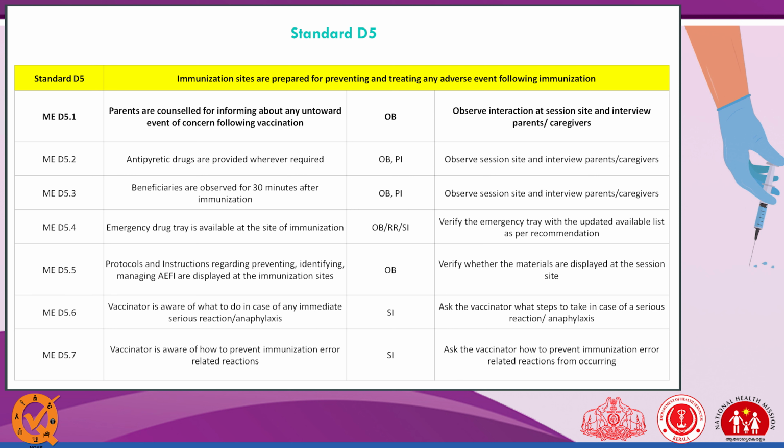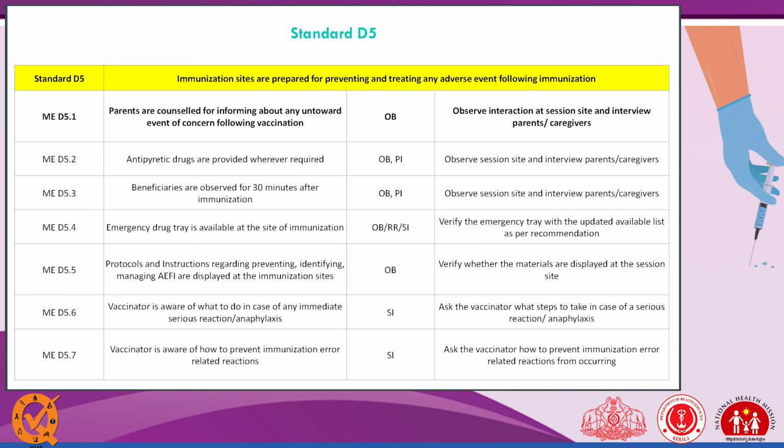Next is drug tray is available with the site of immunization. So we have the adrenaline kit. So we can see by observation. Also there is a chart we have prepared for doses, and we also provide the expiry date in written form, and the PSC medical officer certifies when this drug will be expiring. Next is protocol and instruction regarding preventing. This also we have at the session site, so we only observe this.